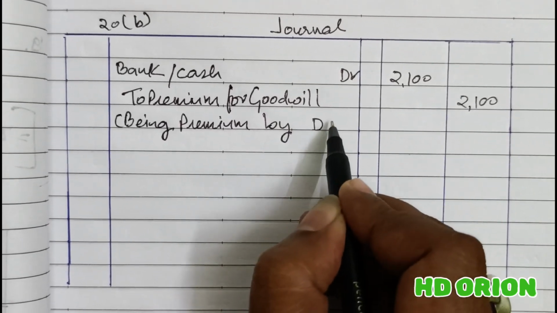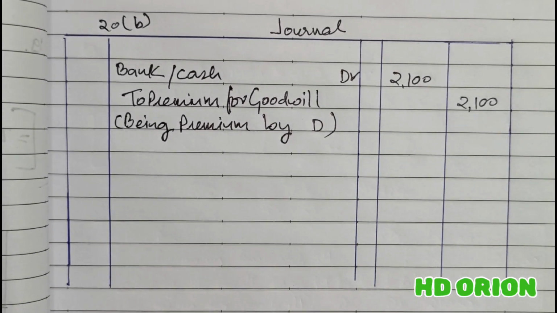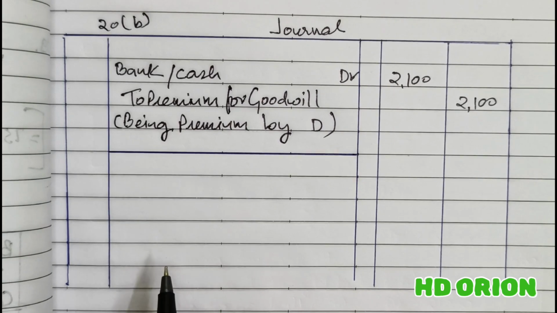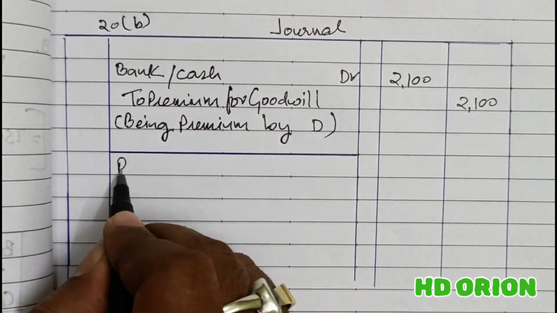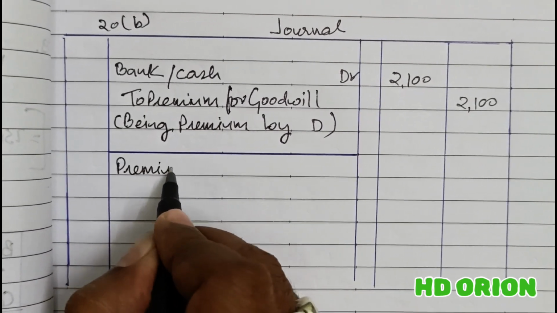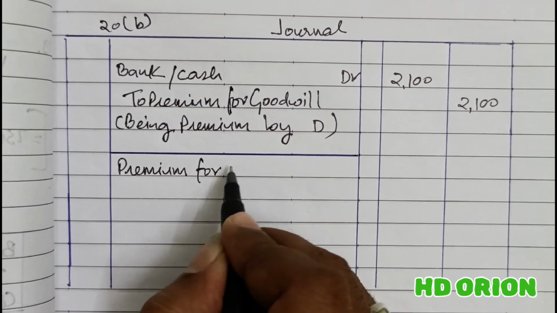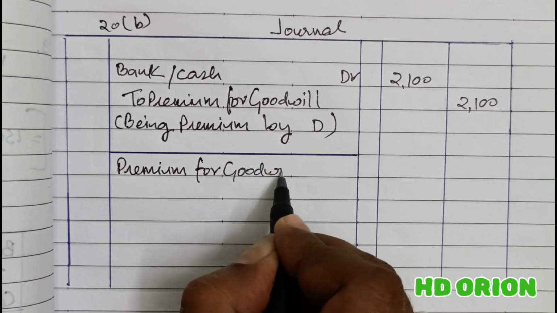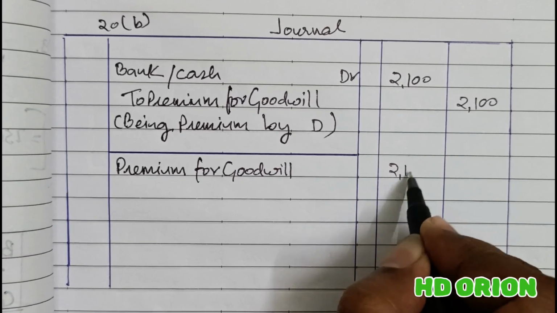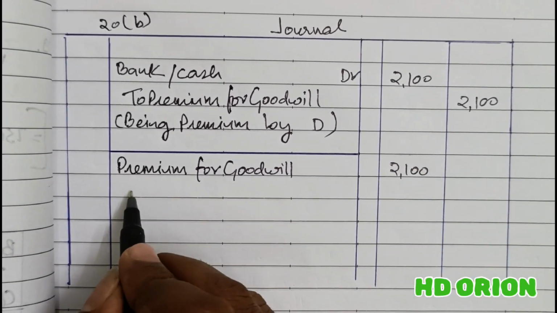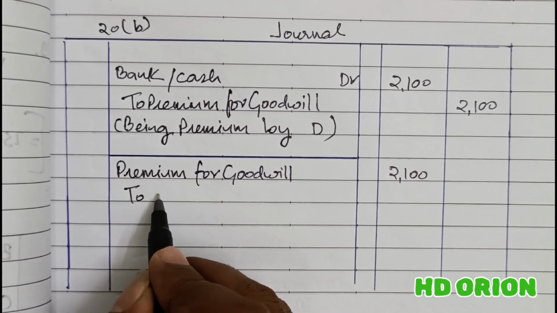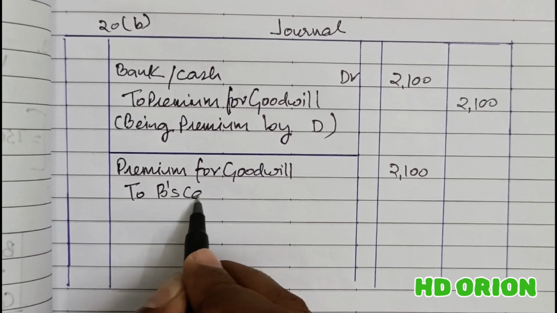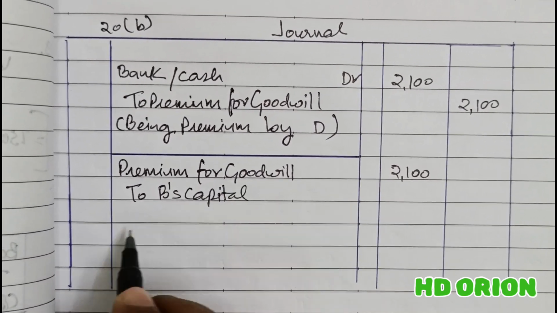Being premium brought in by new partner D. Now this premium is to be given to the old partners as compensation by debiting and closing it. So in this way 2100 rupees is once credited and once debited, and it is closed and transferred to B's capital account and C's capital account.